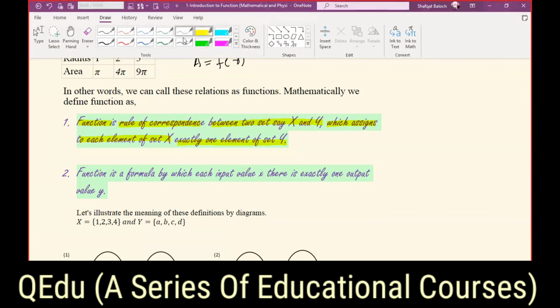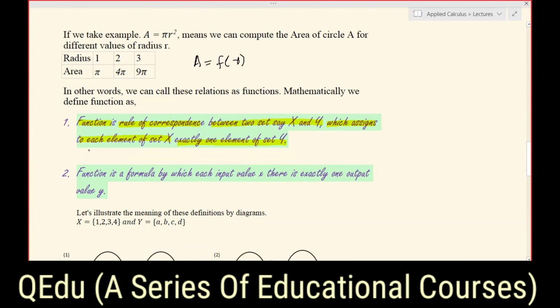So if you focus here, there are 2 points. The first point is that each element of set x, and secondly, it is assigned to exactly one element of set y.